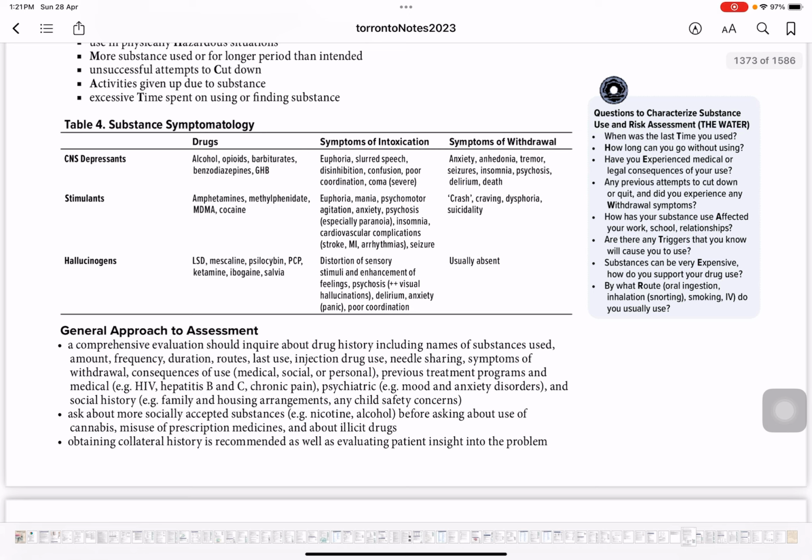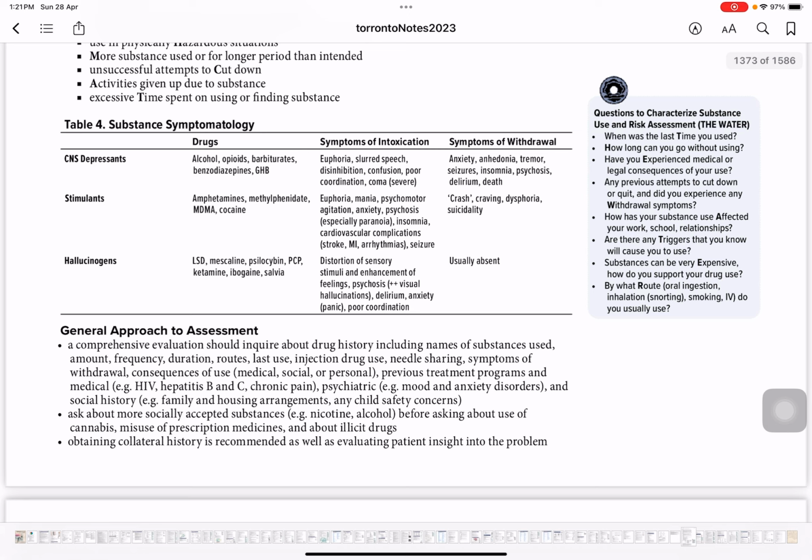Confusion, you're not really sure about your thinking process. Slurred speech, that means you're not able to speak properly. Disinhibition, you're not interested in the things that you used to enjoy. Euphoria is you're happy, it would make you feel happy. For any drug that would make you feel happy, we studied that the underlying pathophysiology is that it increases dopamine and makes your brain activate those rewarding pathways. That's why a patient on drugs would be euphoric.